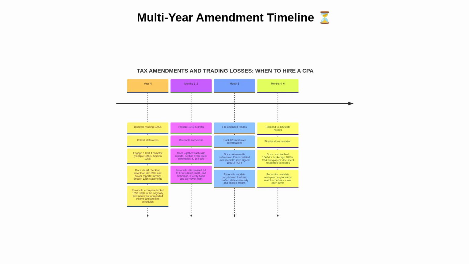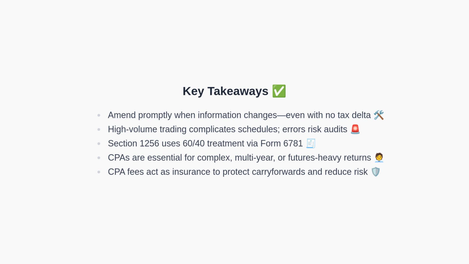Now we will summarize the key action items. First, amend promptly when you discover mistakes or missing information. Next, recognize that complex trading activities increase the likelihood of errors and audits. Moreover, Section 1256 uses 60/40ths treatment, reported on Form 6781. Then, for complex, multi-year, or futures-heavy returns, a CPA with investment expertise is essential. Finally, a CPA's fee functions as risk insurance, preserving carry-forwards and reducing exposure.